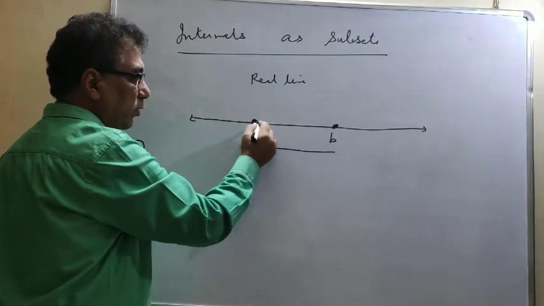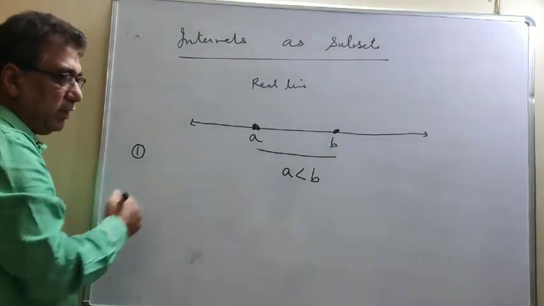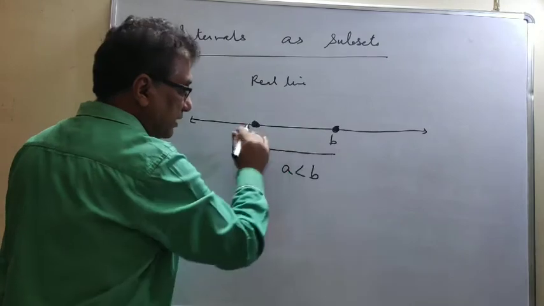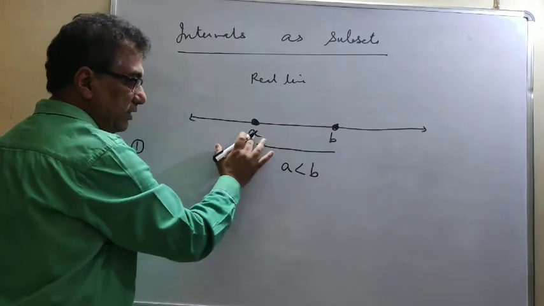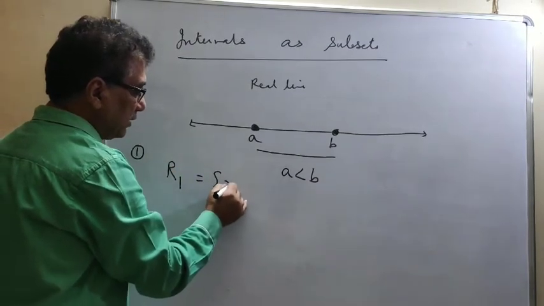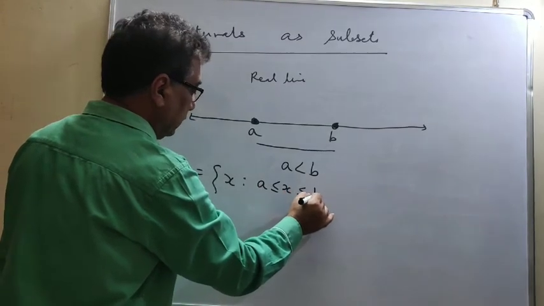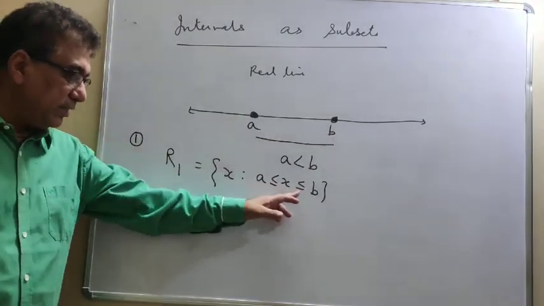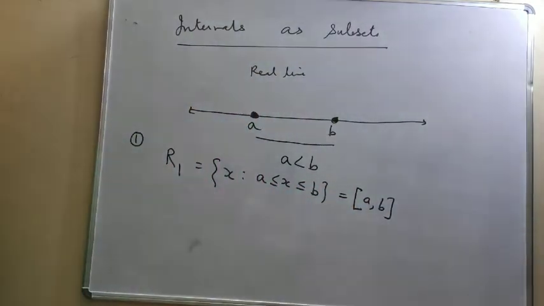Suppose the boundary elements are named A and B, and of course A is less than B here, because it is coming before B, or it is lying to the left of B. So A is smaller than B. Now if we include the extreme elements, that is A and B, inside our interval, then this set, in which A and B both are included, is represented as, suppose I write it as R1, A ≤ x ≤ B. This is called a closed interval, in which you find the equality sign, and this is the same as writing [A, B]. This is a closed interval.